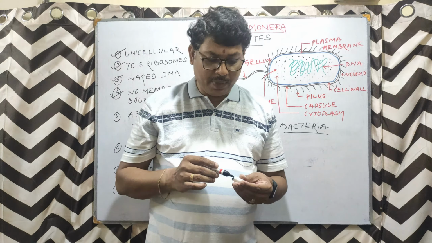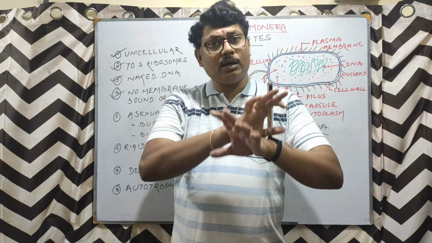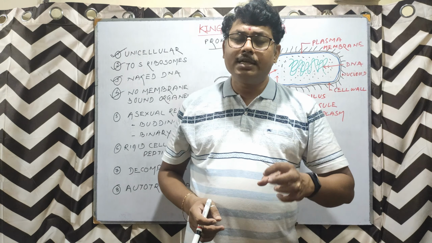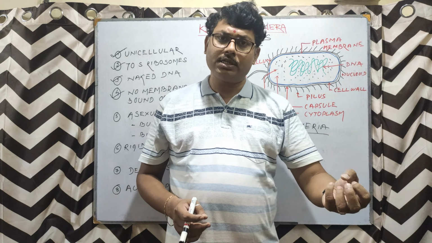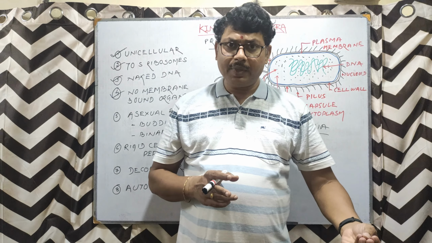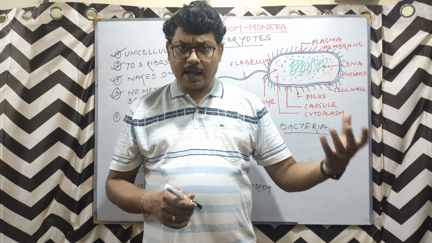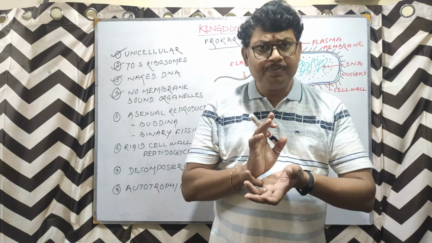Inside the cell, what is there? In the cytoplasm, what is there? There is a nucleus. Along with nucleus, there are so many cellular organelles like mitochondria, like vacuoles, like ribosome, all those things that are bounded by a membrane.